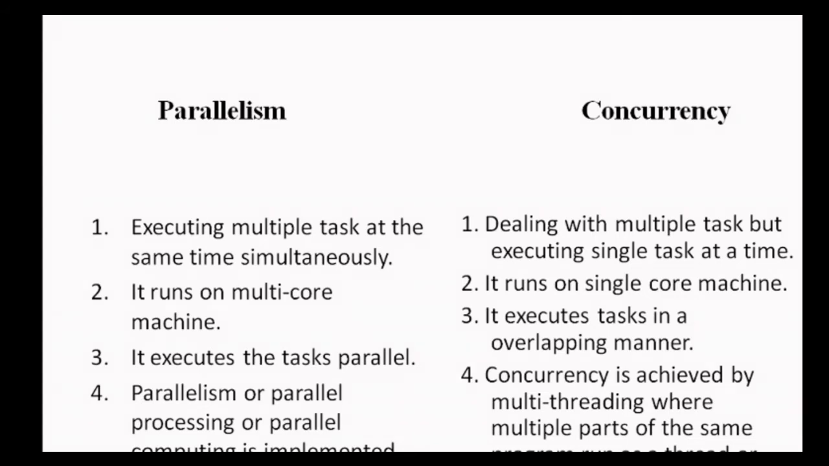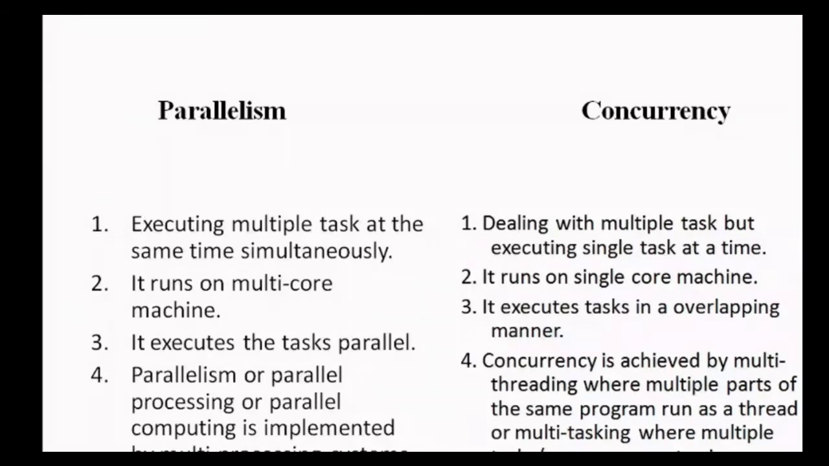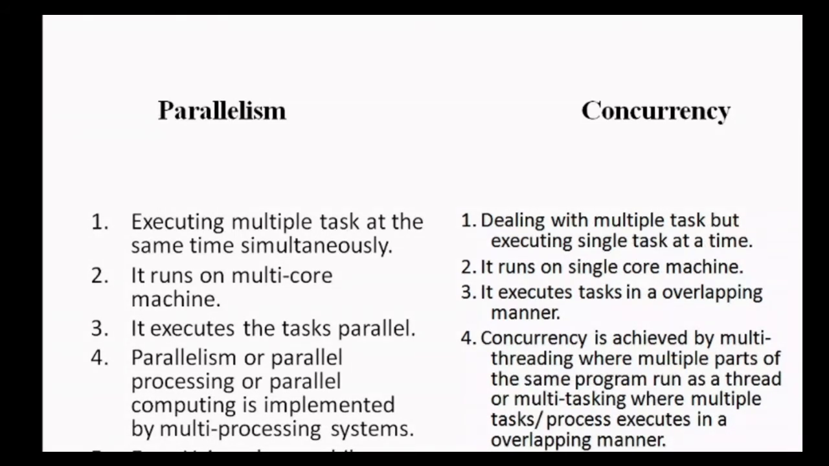Parallelism, parallel processing or parallel computing, is implemented by a multiprocessing system, but concurrency is achieved in two ways: first multitasking and second multithreading. As an example, using a phone while charging is an example of parallelism. A person cooking and washing clothes at the same time is an example of concurrency. We saw that parallelism is a form of synchronous programming and concurrency is a form of asynchronous programming.